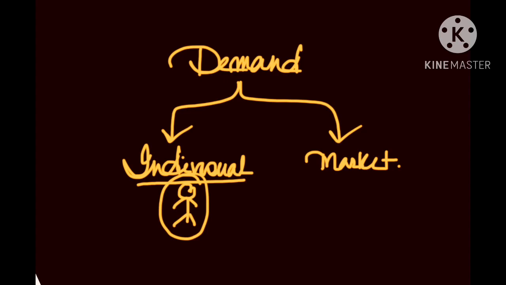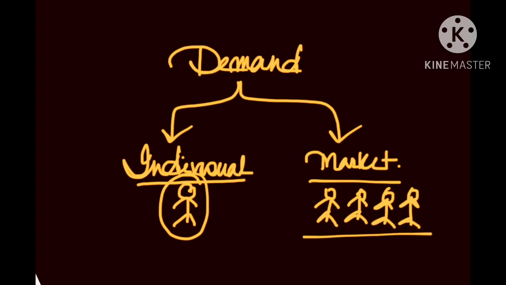At the same time, once I talk about market demand, I am talking about people's composite demand. Let me give you one simple example so you can better understand and connect. Suppose a few days back, a very popular movie was released, even nominated for Oscars from India. The name of the movie is RRR, Triple R.